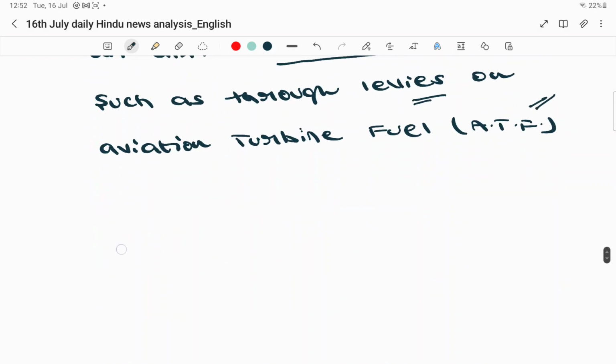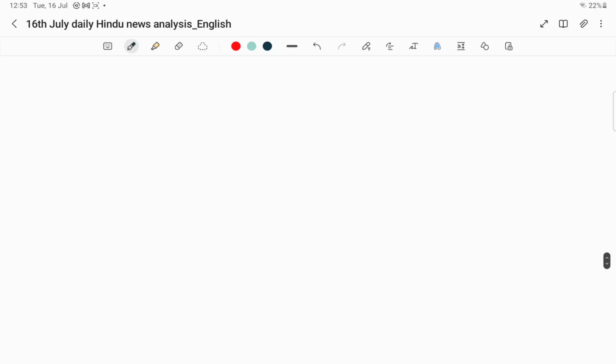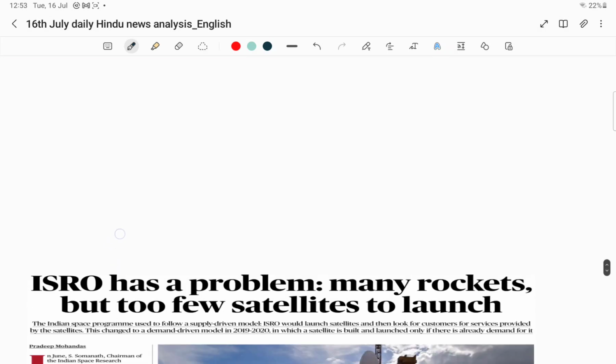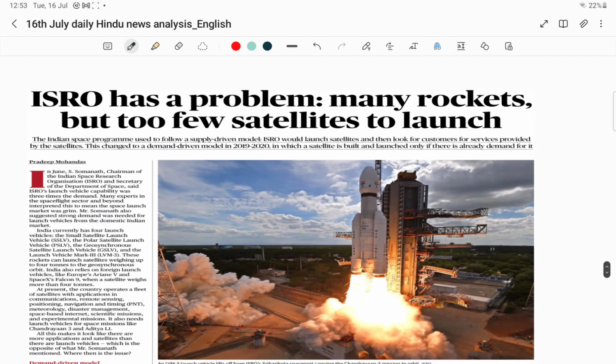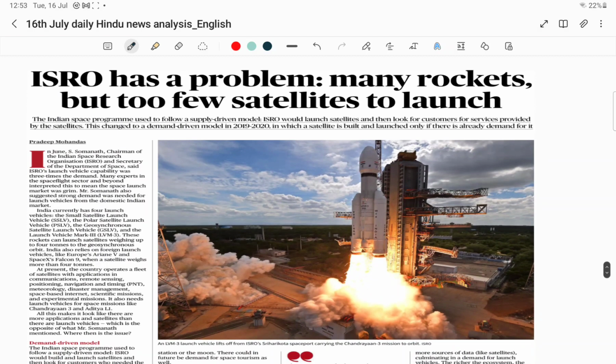And now let us go to the last important article for today, which is associated with ISRO. This is published in the science page. This is also a very important article from the GS paper 3 space-based topic. ISRO has a problem: many rockets but few satellites to launch.